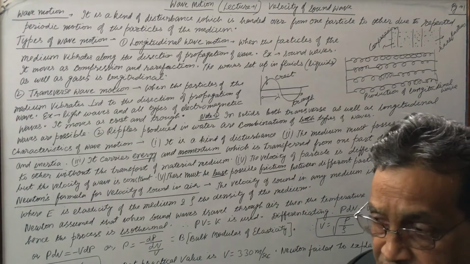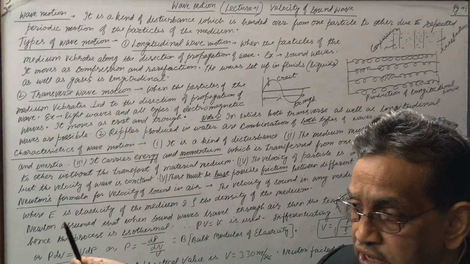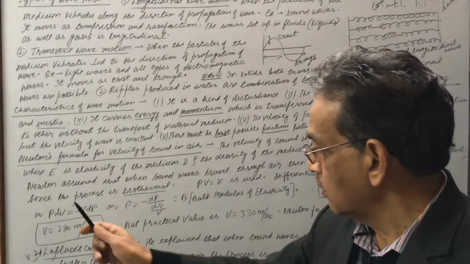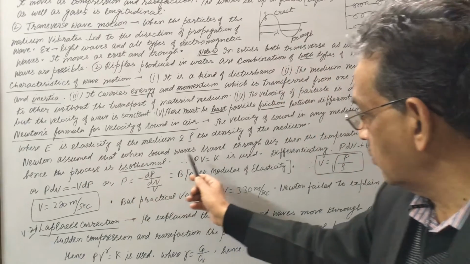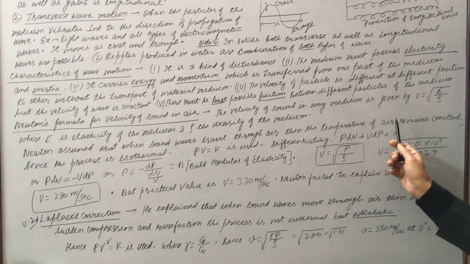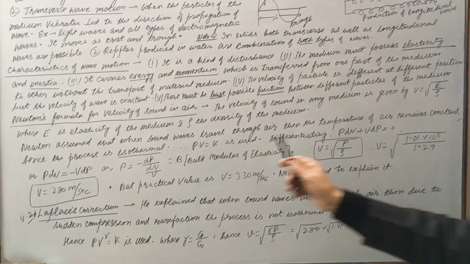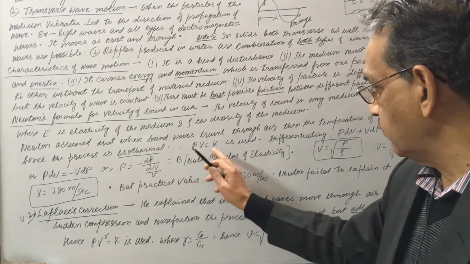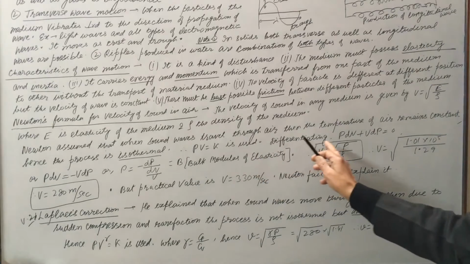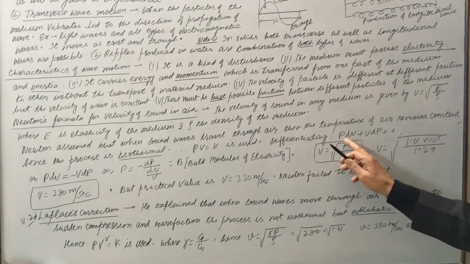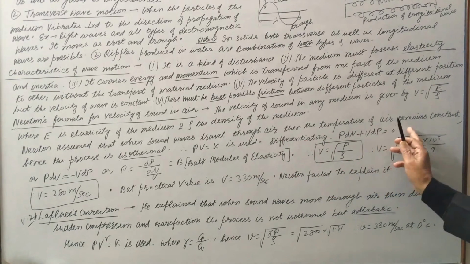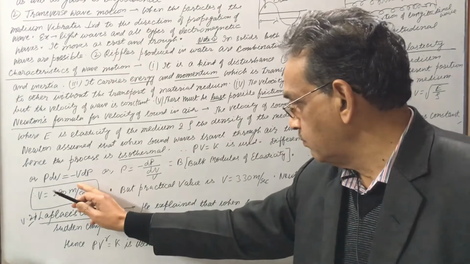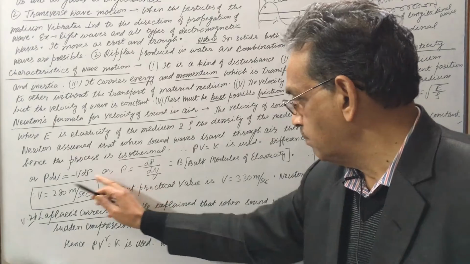Now Newton assumed that when sound wave moves through air, the process is isothermal. The temperature of the medium does not change. So Newton assumed that when sound waves travel through air, the temperature of air remains constant. Hence the process is isothermal. So we can use PV is constant. Differentiating, P dV plus V dP is 0, as differentiation of constant is 0. This comes to this side. P dV is minus V dP. So this P becomes...